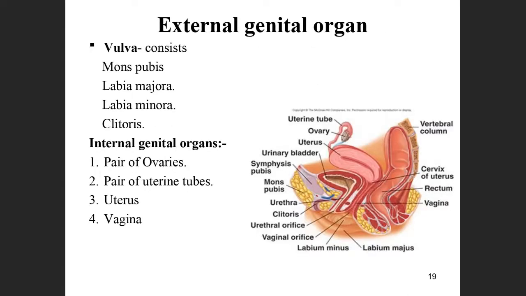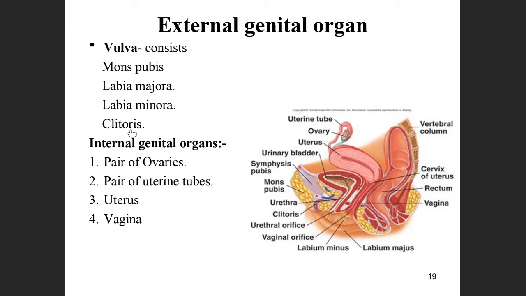Next. Again, the female genital organs are divided into two groups. One is the external genital organs and the internal genital organs. The external ones are mons pubis, labia majora, labia minora and clitoris.